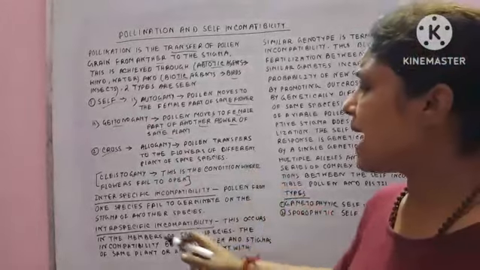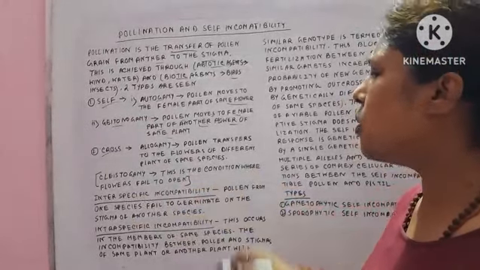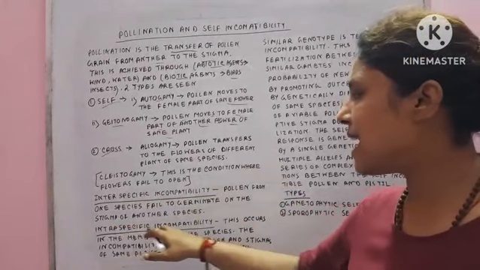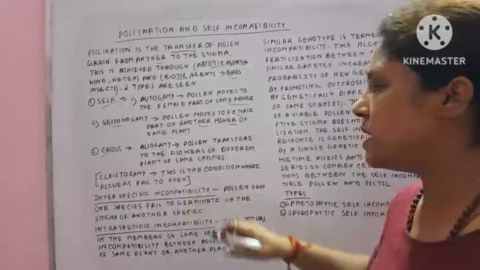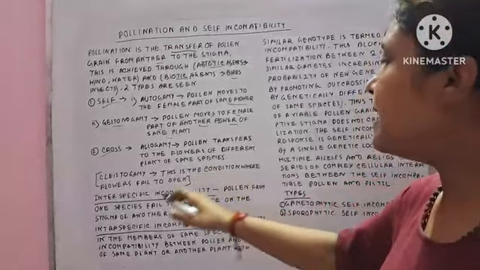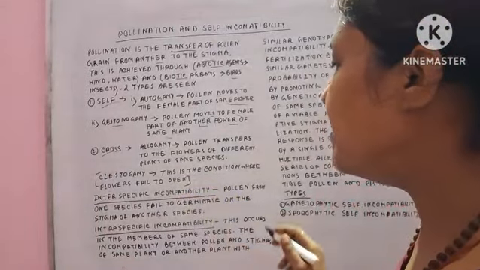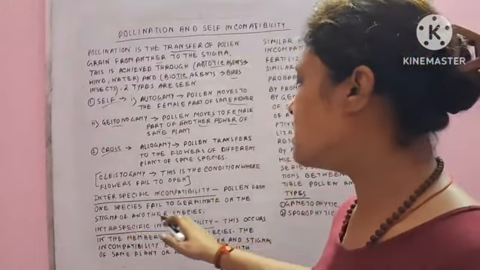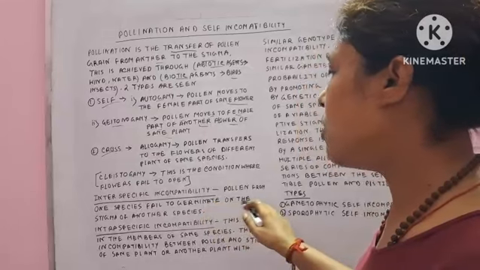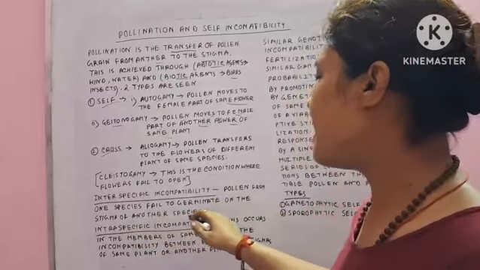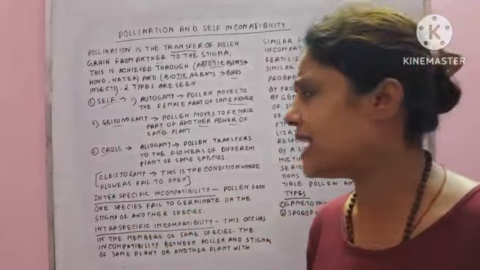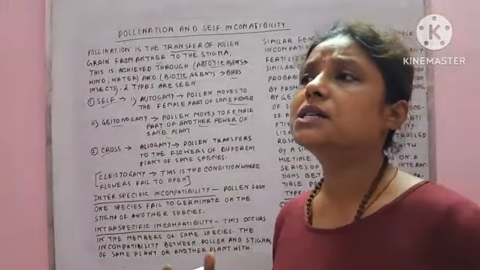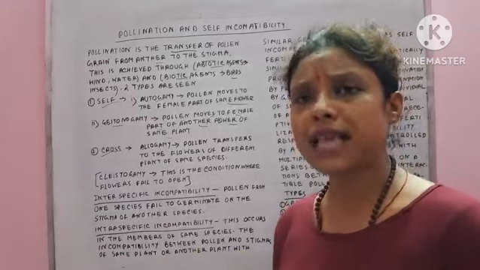And the next part is intraspecific incompatibility and interspecific incompatibility. This is the intra and this is the interspecific incompatibility. In interspecific incompatibility, the pollen from one species fails to germinate on the stigma of another species. So it's not possible. That's why it is called interspecific. So pollination always tries to occur in the same species.